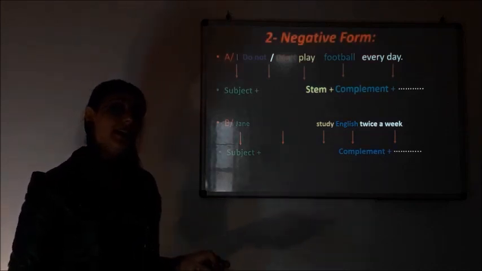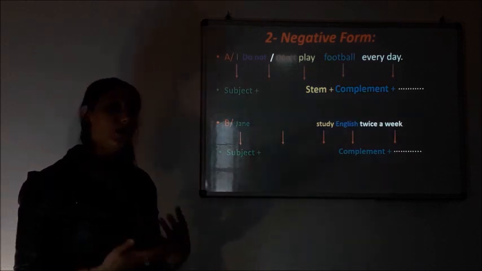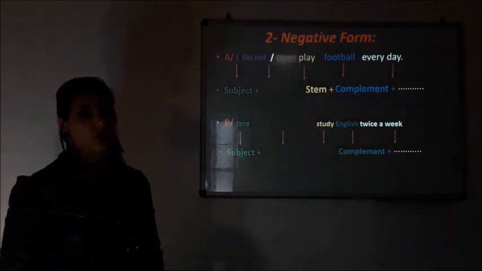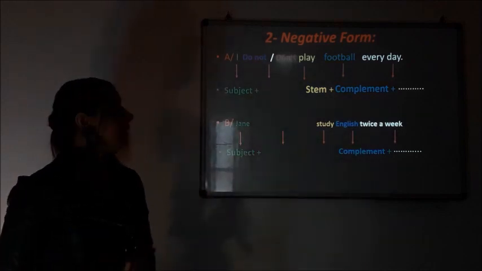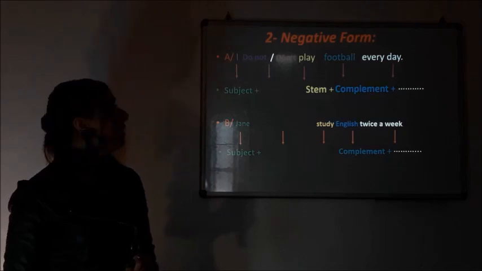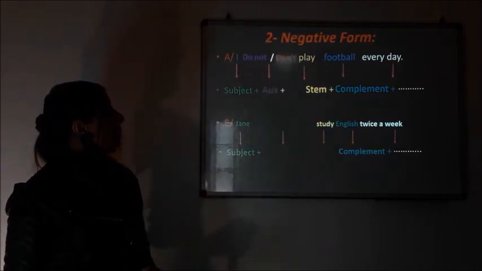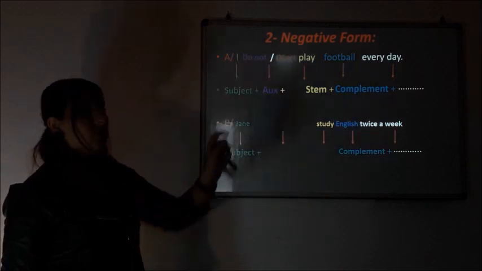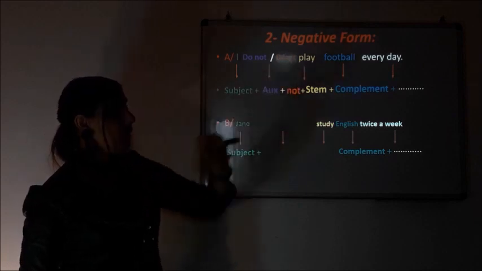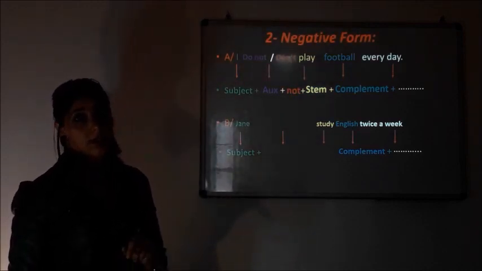Simply, don't is an abbreviation or a contraction. We use it when we speak fast, but in formal expressions it is better to use do not. Alright, so let's see the structure of the first sentence. We have always my subject I, plus the auxiliary do, plus the adverb not, plus the stem play, plus the complement, plus the rest of the sentence.